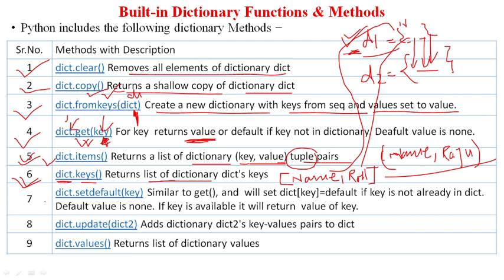Moving on, the next function is setdefault. This function will set a particular key to its default value. The default value of any key is None.